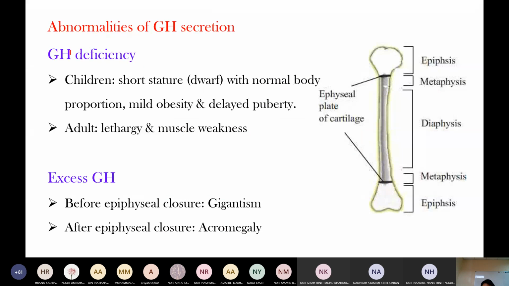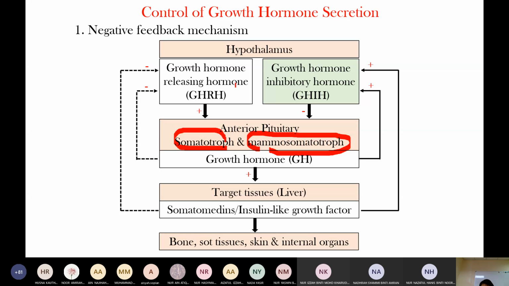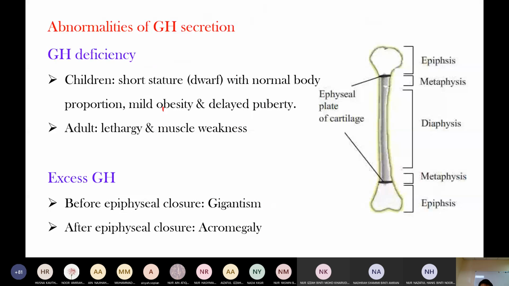Growth hormone deficiency leads to short stature. In children, it's short stature with normal proportions, and as I just mentioned, it causes obesity and delayed puberty, lethargy, and muscle weakness.